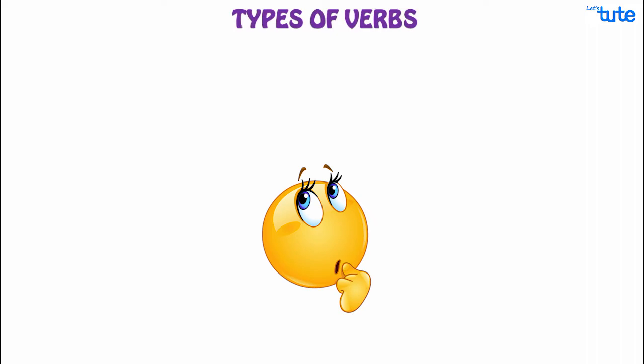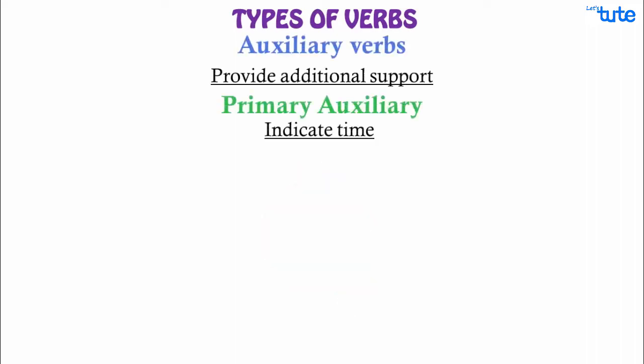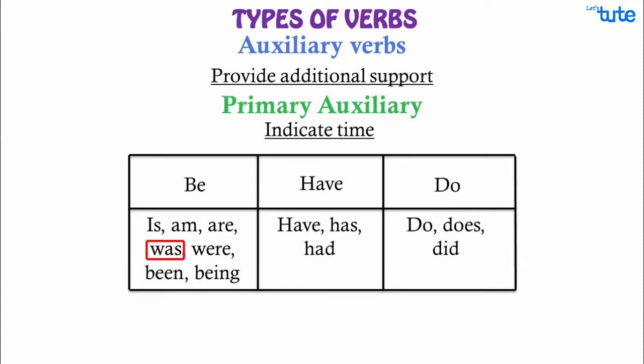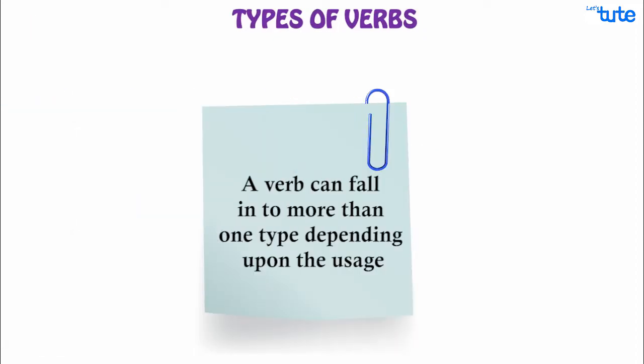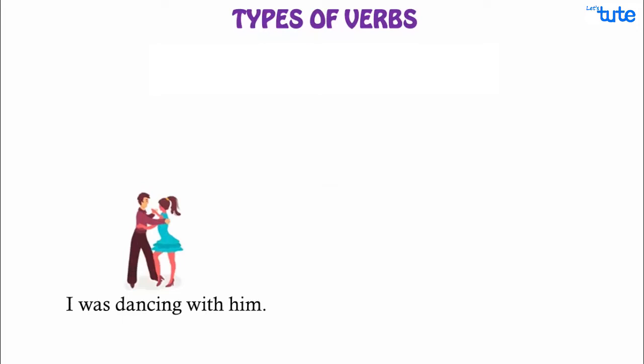But friends, now you may be wondering that in the previous session we learned that was is an auxiliary verb. Then how is it linking here? So, a verb can fall into more than one type depending upon its usage. For example, I was dancing with him. Dancing here is the main verb and was is the helping verb which is helping in better sentence construction and also gives an idea that the action was performed in the past.